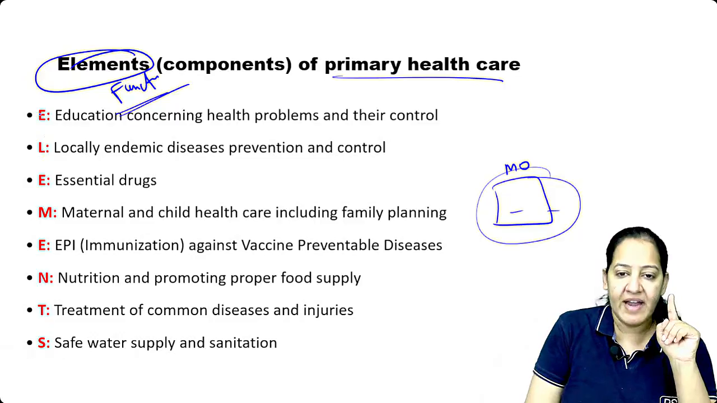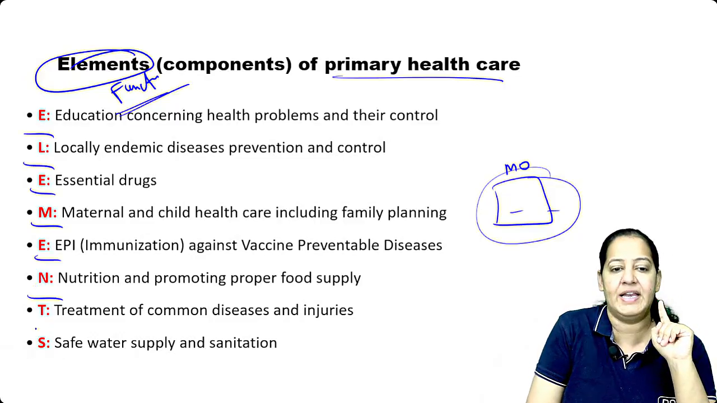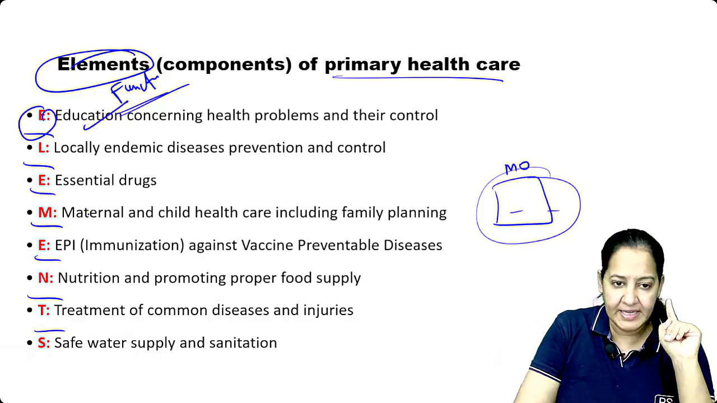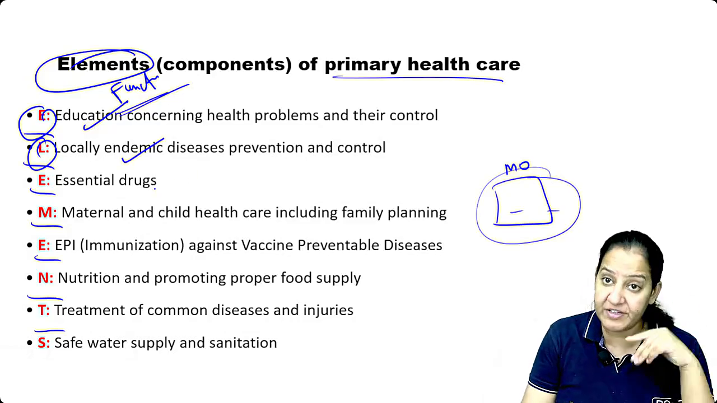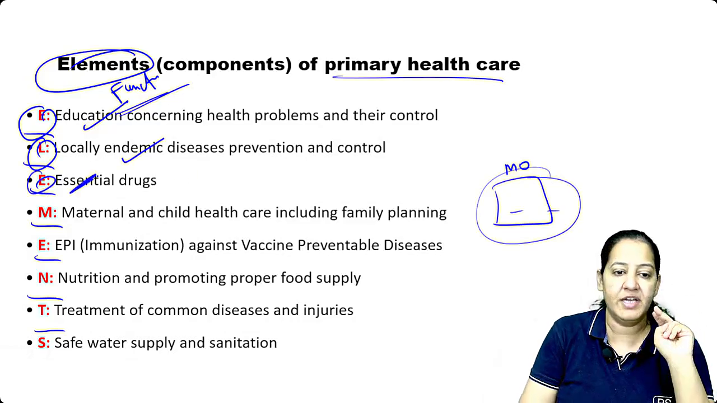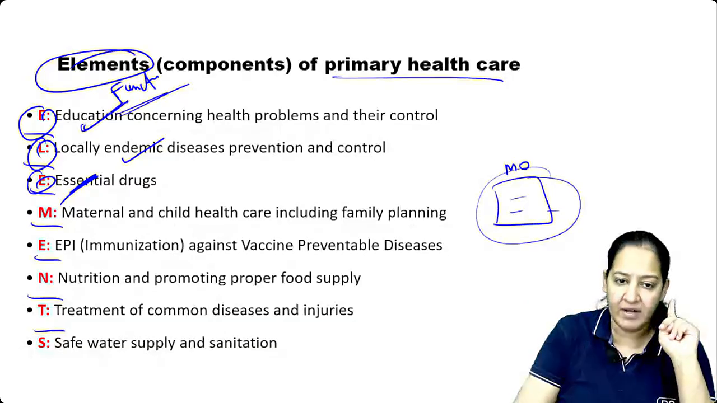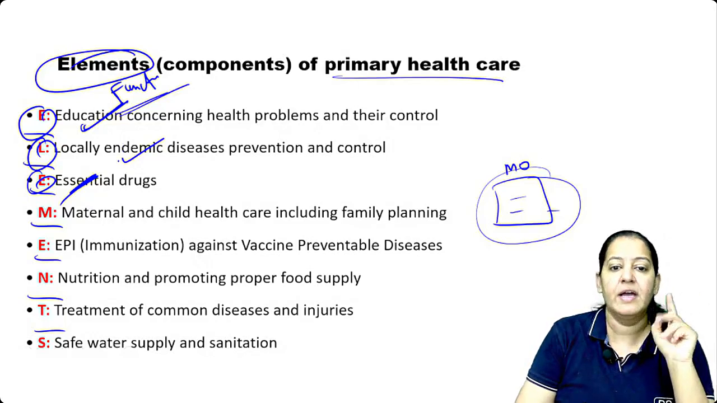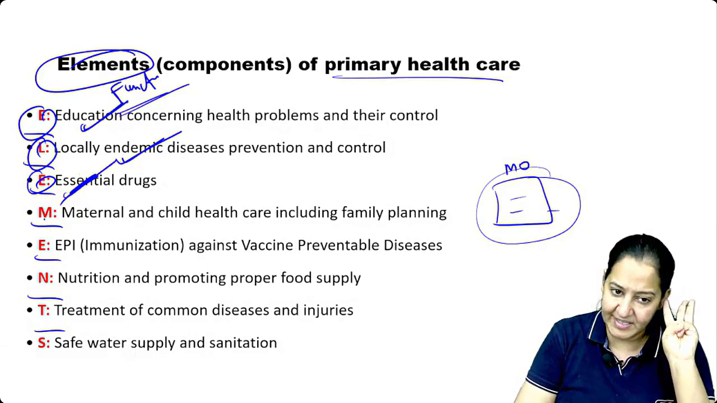Number 1, education. The mnemonic is ELEMENTS itself. E stands for education. L stands for locally endemic disease prevention and control. Okay? E for essential drugs. The drugs should be present in the PHC. Number 1, education. You should be concerned with education also. Education of the village people. Locally endemic diseases should be prevented. Essential drugs should be present.